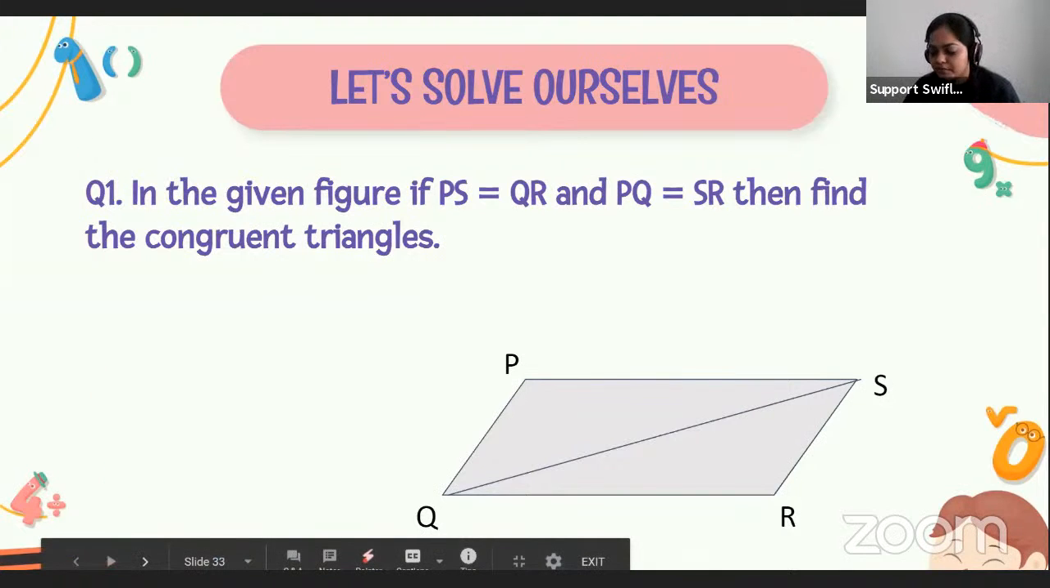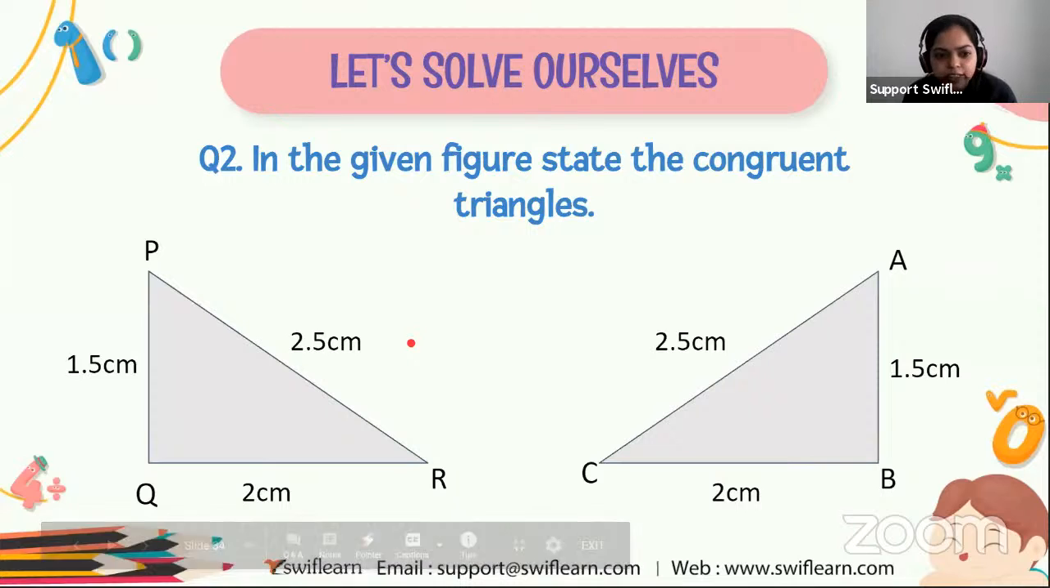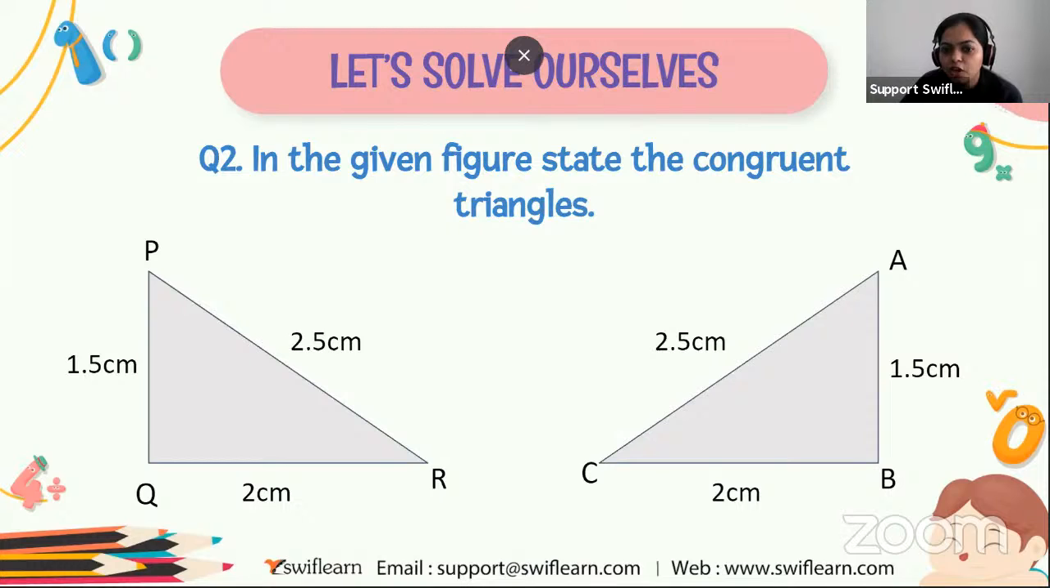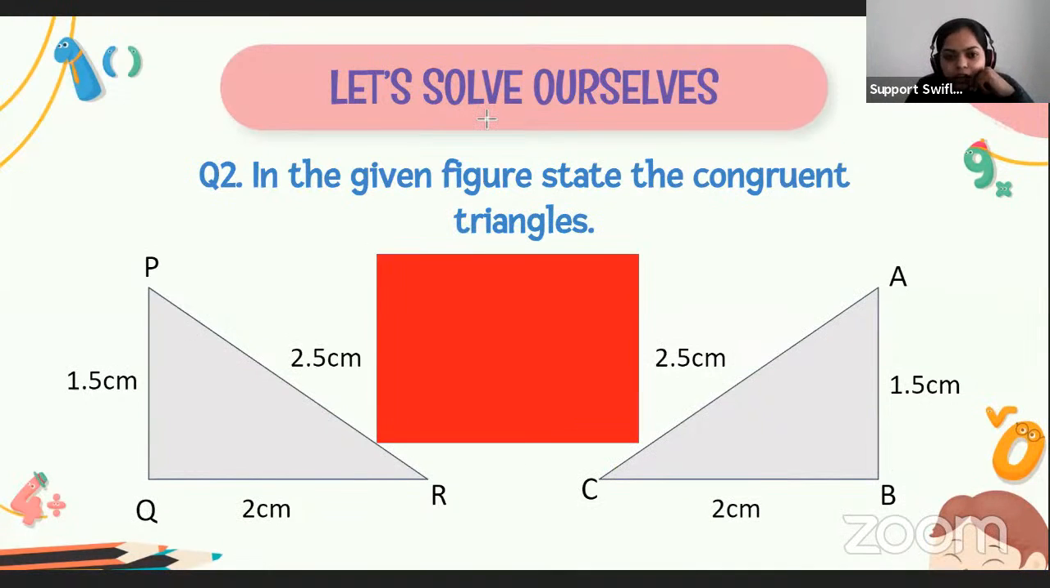And here is the next question. So what is given in this question? In the given figure, we have to state the congruent triangles. We have to show which two triangles are congruent to each other. So do you all want to try this one? I will give you some minutes to solve this question. So my little mathematicians, tell me what will be the answer. Which two triangles are congruent?